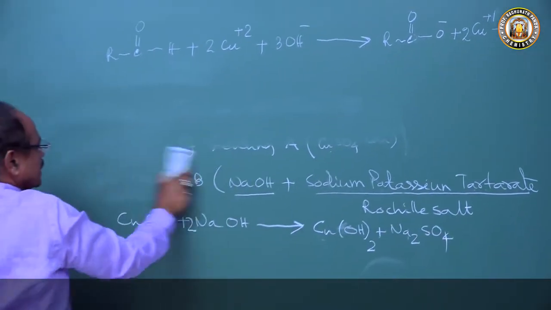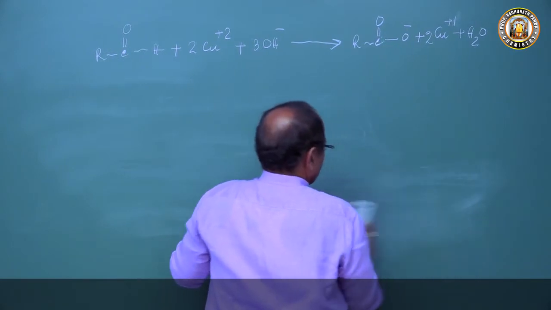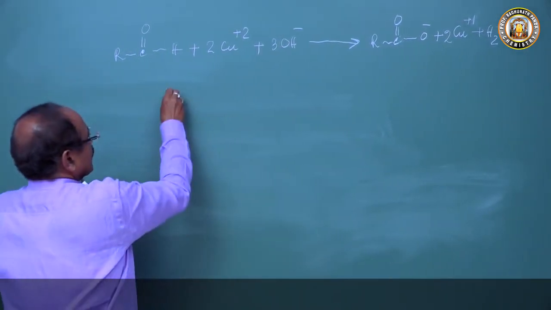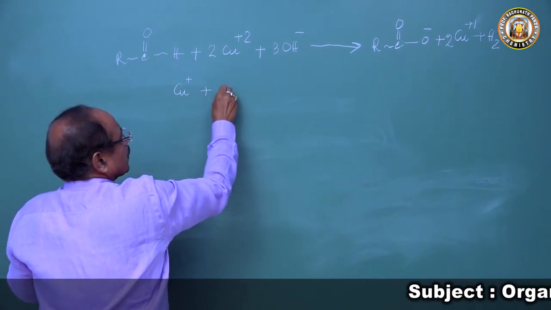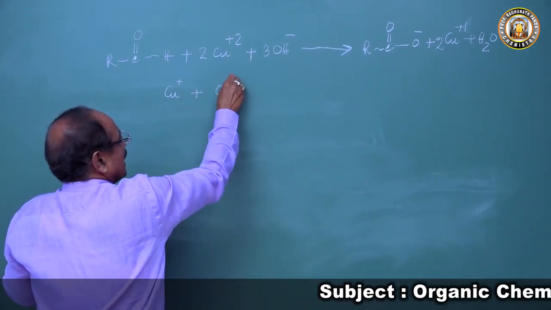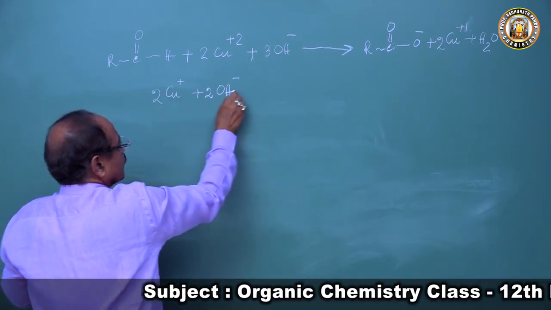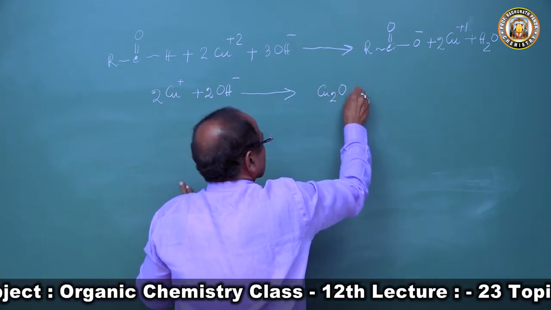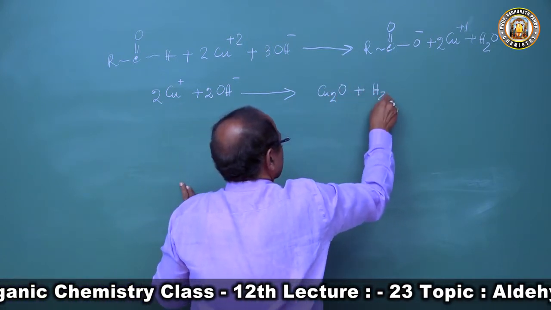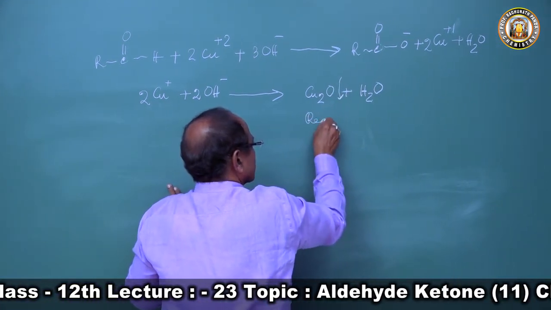So this is the reaction taking place. Now this cuprous ion present here reacts with the hydroxide ion, OH minus, to form cuprous oxide plus water. This cuprous oxide is a red precipitate.